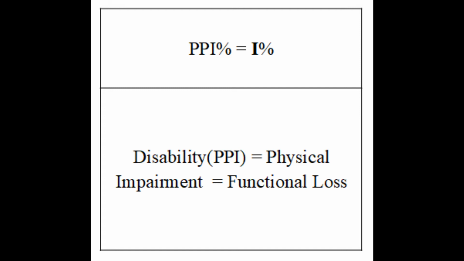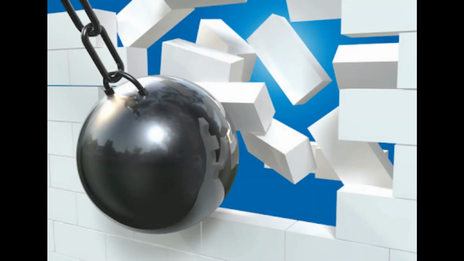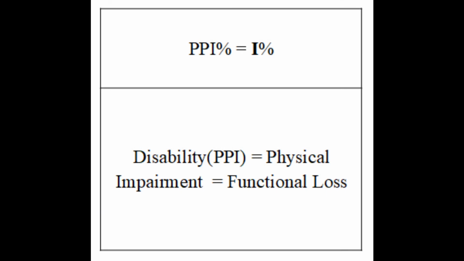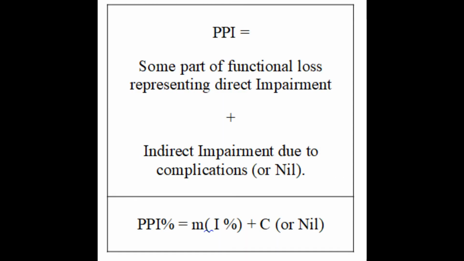Earlier we knew PPI percentage is equal to I percentage or impairment percentage. After analyzing the last case, we know that some part of the functional loss or disability can be due to complications. Now we have to dismantle this original formula to include the complications. From the right side of this formula, we have to reduce some of the quantity of functional loss or I to accommodate or reserve values for complications. Even in the absence of complications also, we have to take some part of functional loss. Rule should be same whether the patient has complications or not.